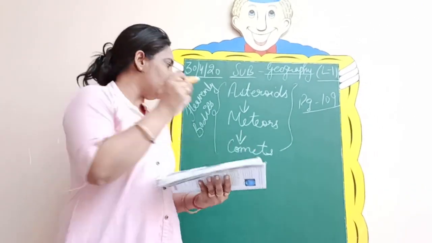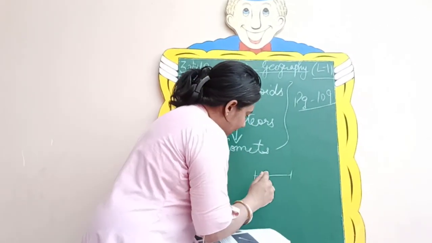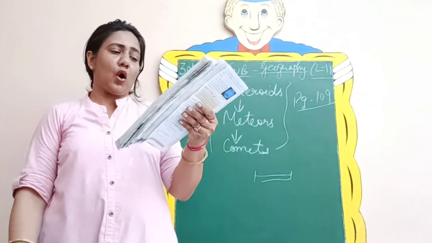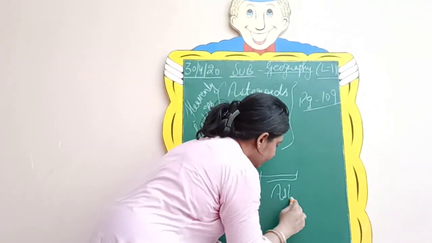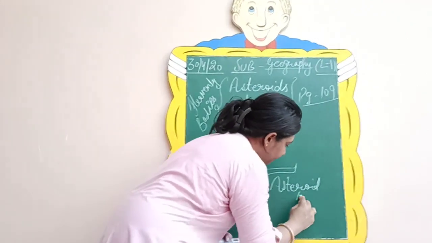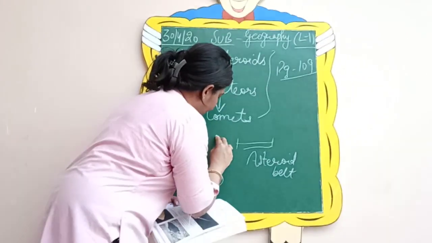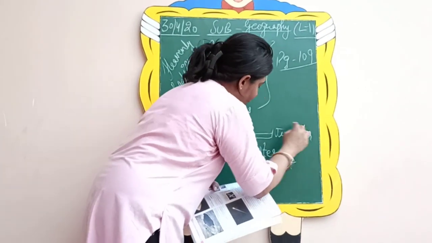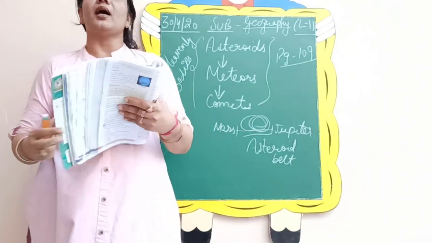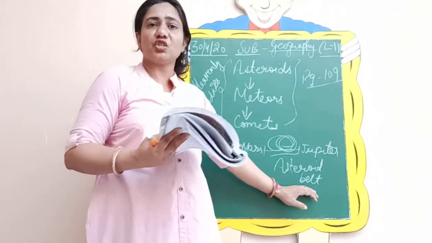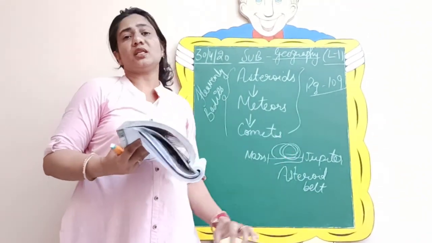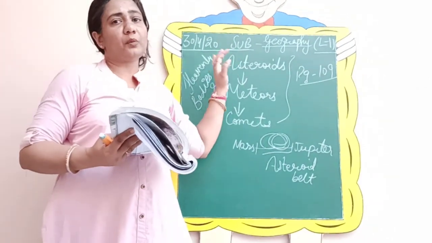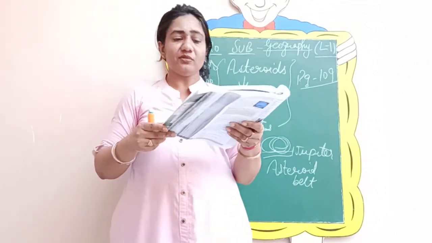So that area where these asteroids are located, this belt is known as what? It is known as the asteroid belt. So this is where Mars is, this is where Jupiter is. So this whole area is known as what? It is known as the asteroid belt, because this portion is fully covered with what? Asteroids, that are the heavenly bodies made up of rocks and stones.